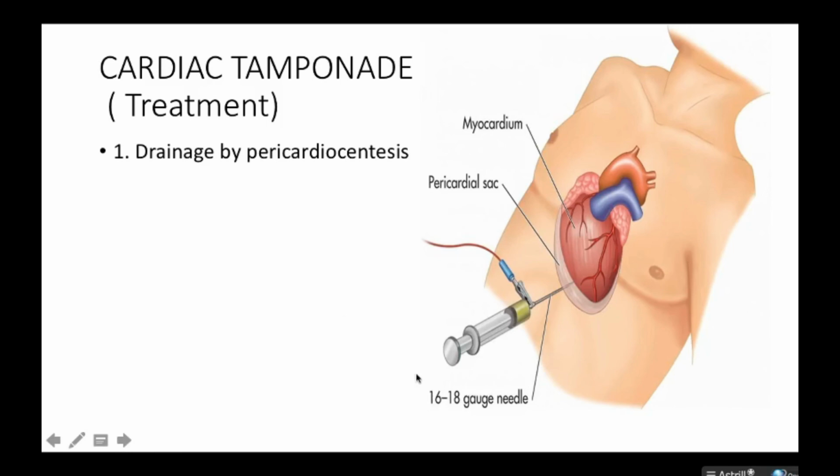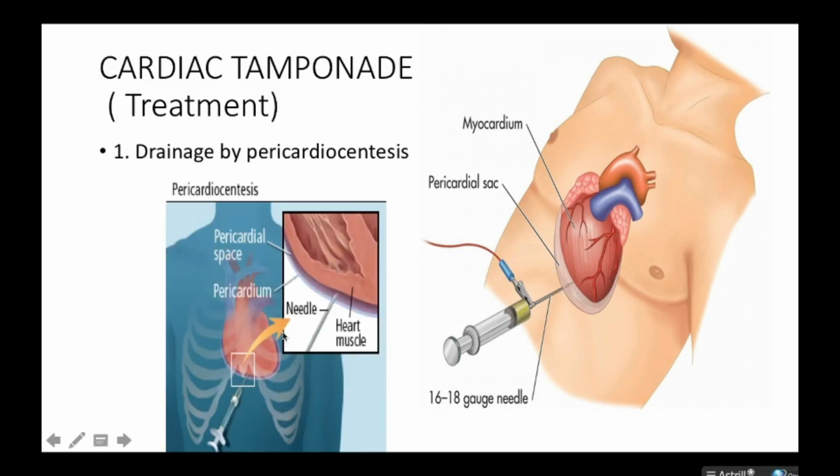Now let's look at the treatment of cardiac tamponade. The first treatment that we can think of is pericardiocentesis. Normally we have three ways that we treat cardiac tamponade. With pericardiocentesis, what we do is we place a 16 to 18 gauge needle into the pericardium to drain the fluid out of the pericardium. And it's a very simple way, as you can see here. Just a needle through the pericardium, and then you drain the fluid. You don't have to make the needle touch the heart muscle, just into the pericardium, and then you drain the fluid out of the pericardium.